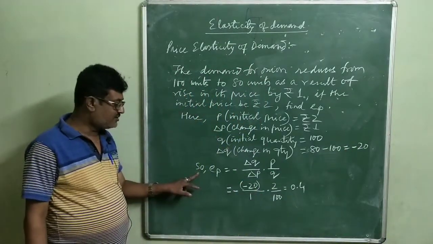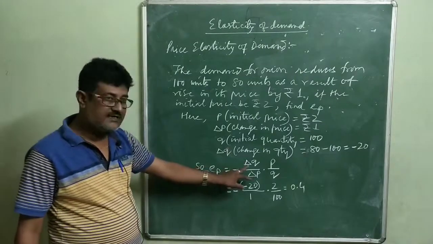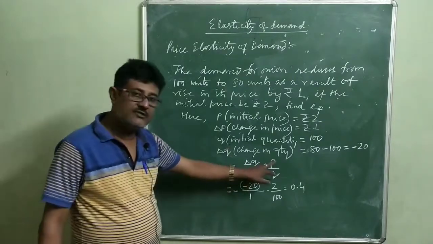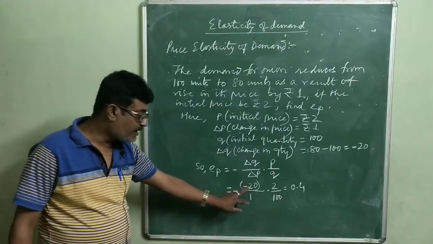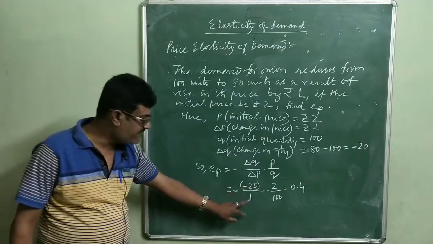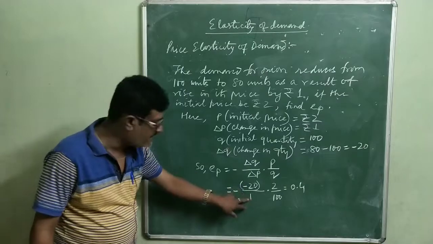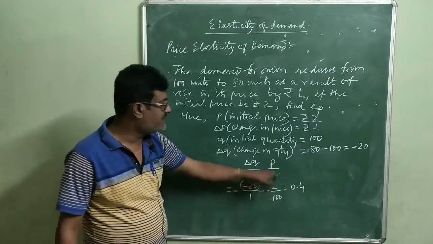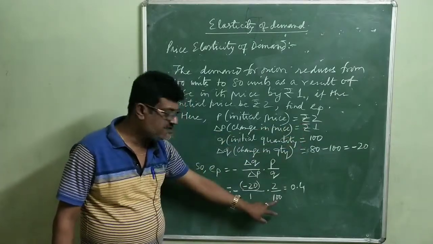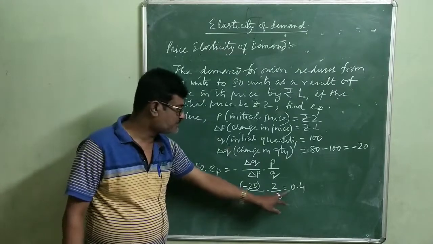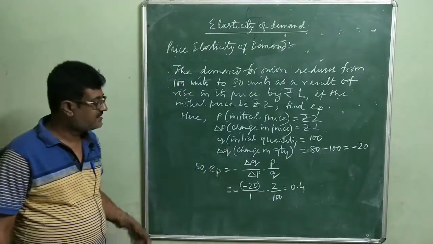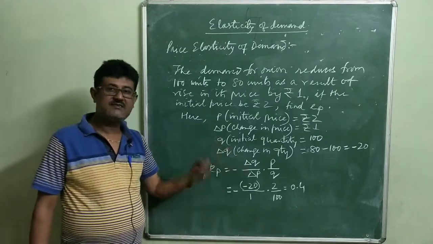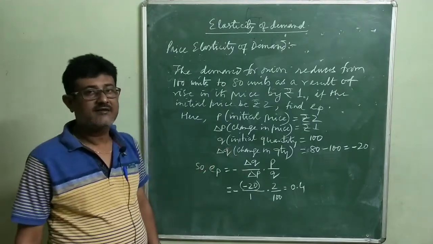So EP is equal to minus delta Q by delta P into P by Q, is equal to minus 20 divided by change in price, that is 1, into initial price rupees 2 by initial quantity 100, that is equal to 0.4. That means here the elasticity of demand is less than 1.